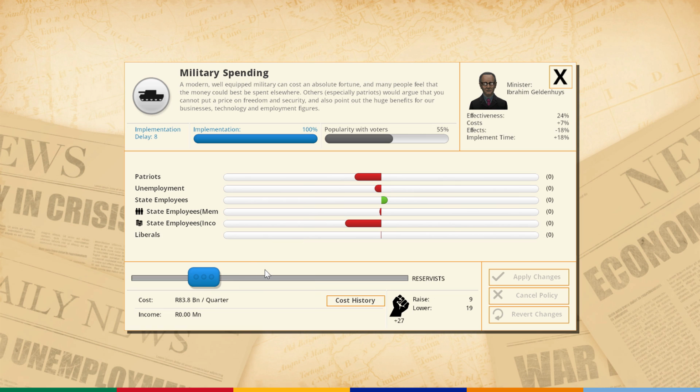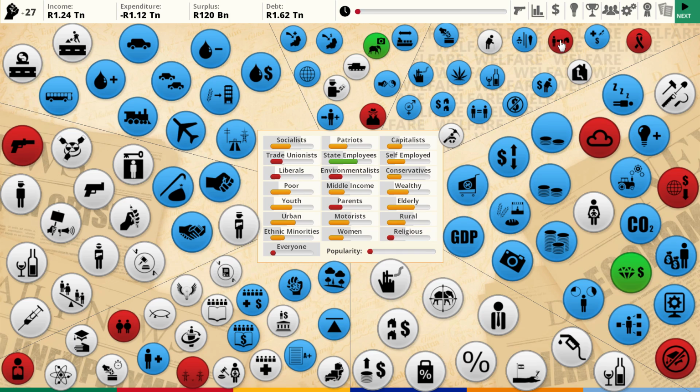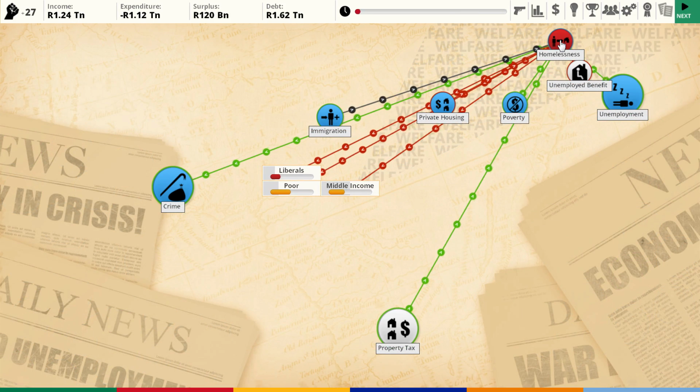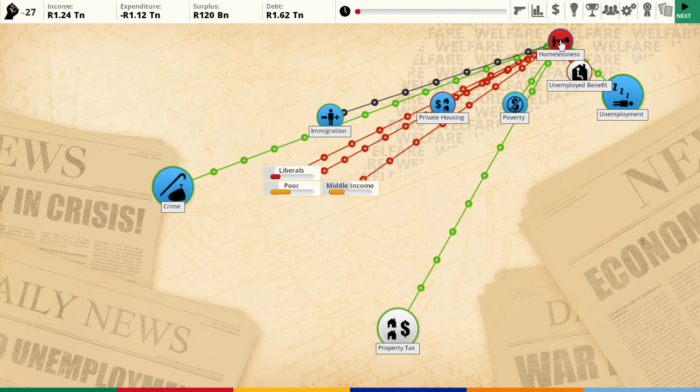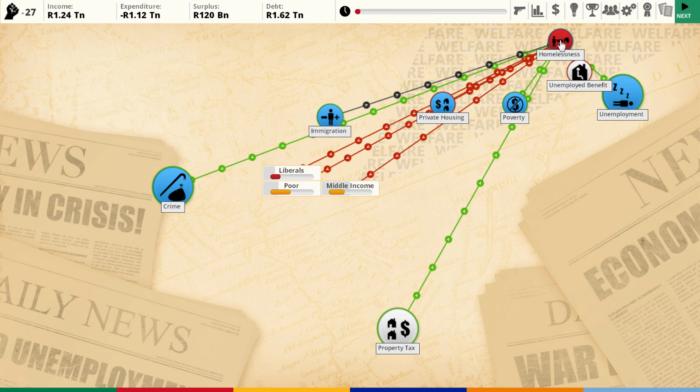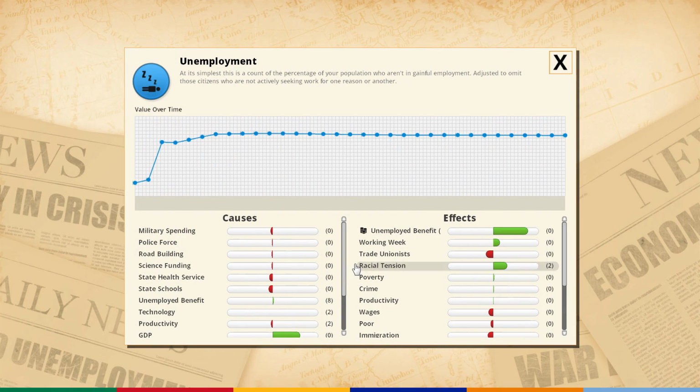So right now we're spending about 83 billion per quarter. I don't think we need that. I don't think we need that as much. If we were to decrease this number, the number of state employees will go down, which is actually kind of a bad thing because we are already facing high unemployment rates. So that's an issue. Homelessness is a big contributing factor. Unemployment is causing homelessness, so that's an issue. Let's look at unemployment and see exactly what's going on here. So maybe that is one good thing that is happening.